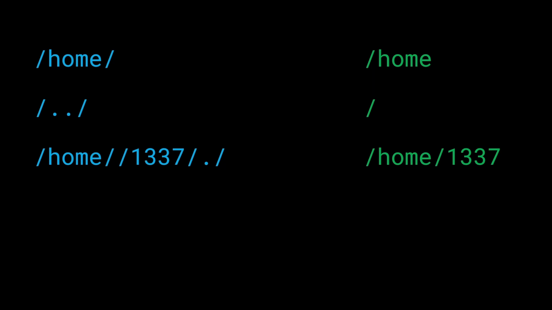Well, the implementation level detail is that if there are multiple consecutive slashes, all of them will be useless basically, and we only have to consider one slash. In other words, multiple slashes will get compressed to a single slash. So we have slash home slash 1337. Note that the period at the end means that we have to stay at the current directory. So we were at 1337 and we stayed at 1337.